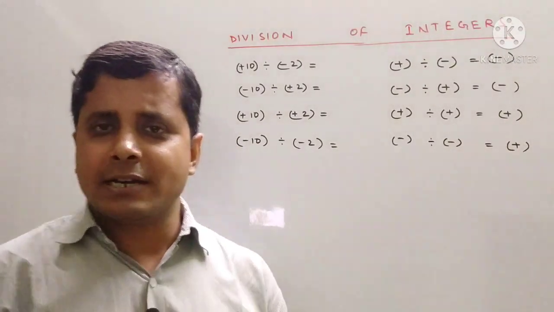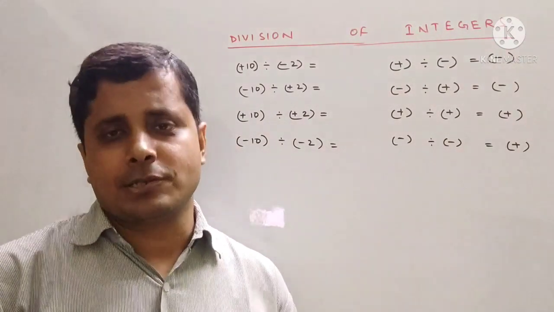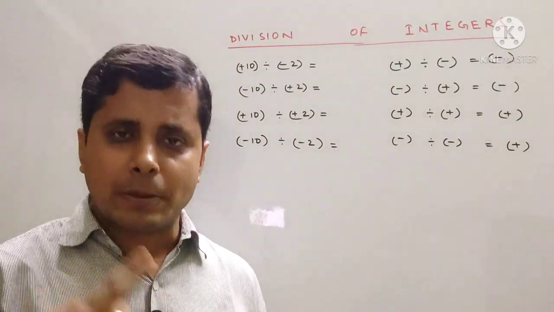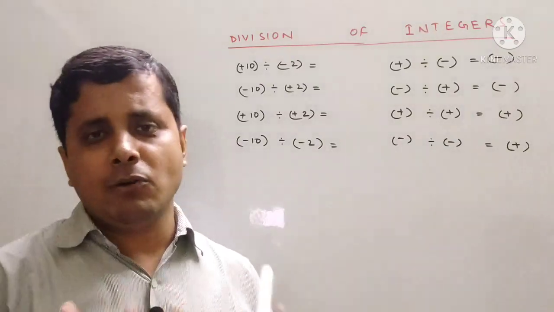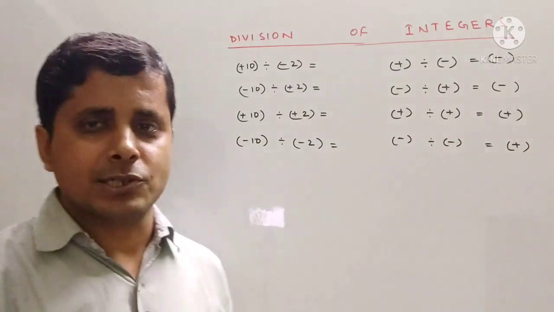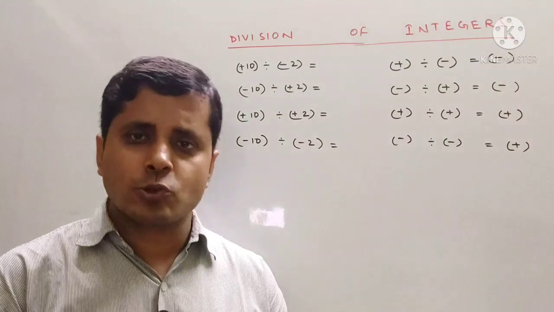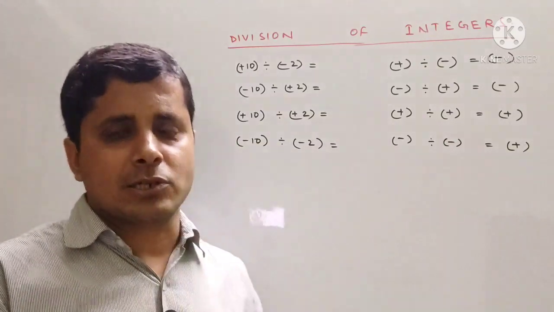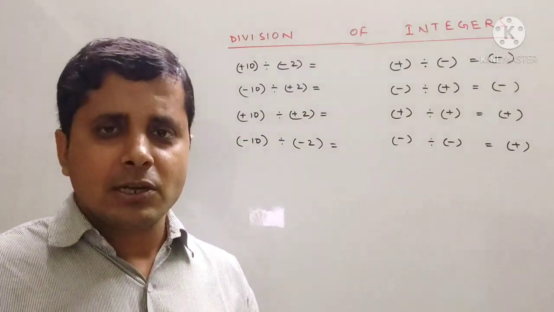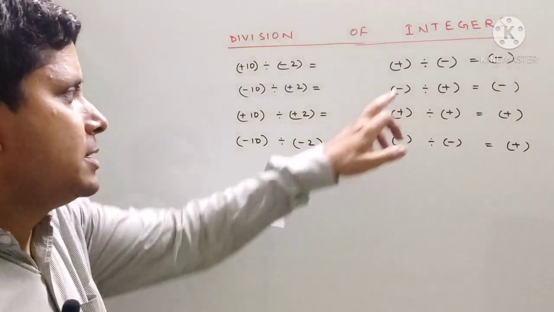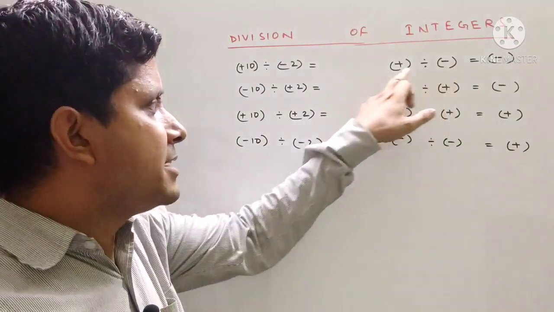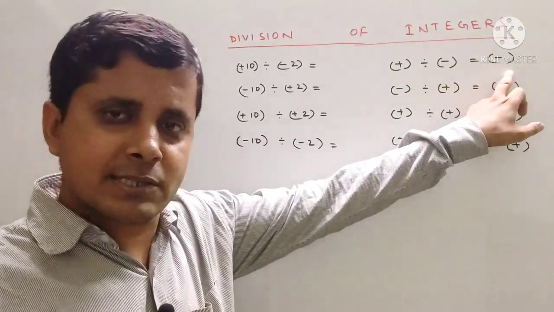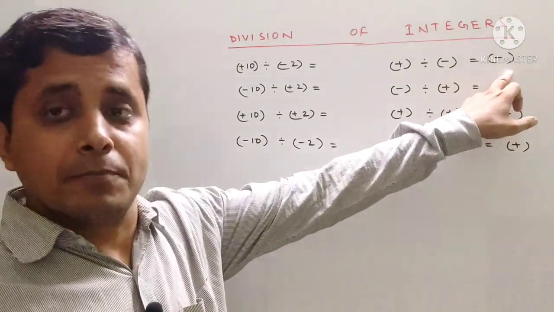So now we will understand division of integers. Till now we have understood how to do addition, subtraction, and multiplication, and now we will understand division of integers. For division of integers also we will be following the same rules. What are the rules? Like multiplication. In multiplication and in division the rules are the same. How? Let us see. Whenever the signs are different in division, the answer will also have the minus sign.